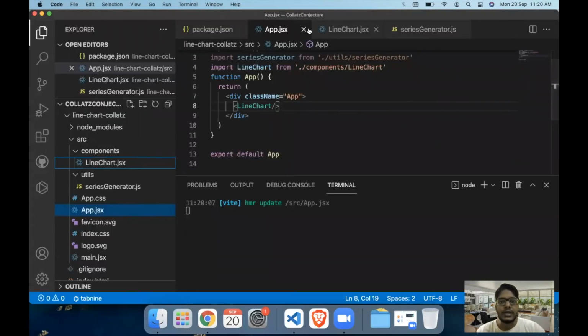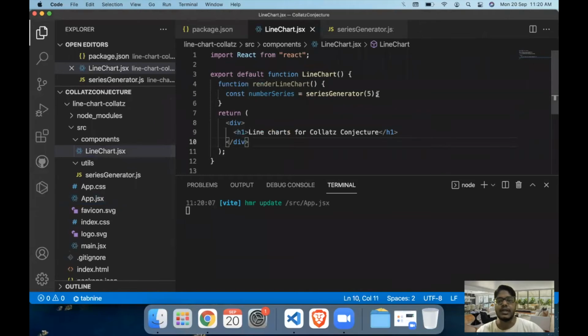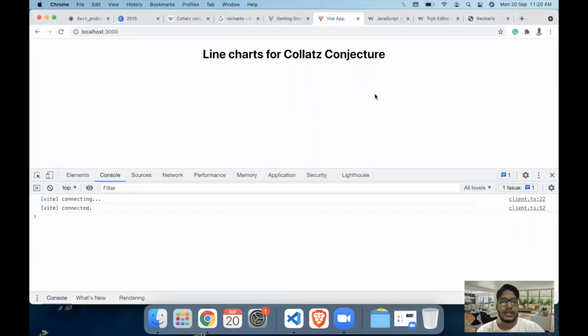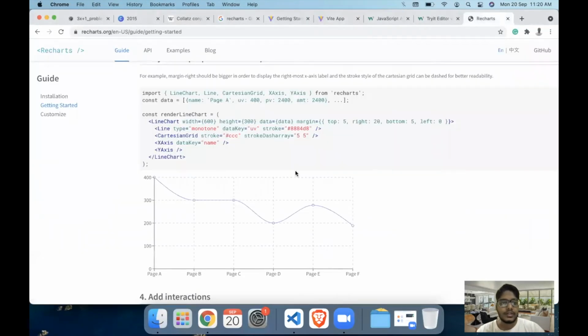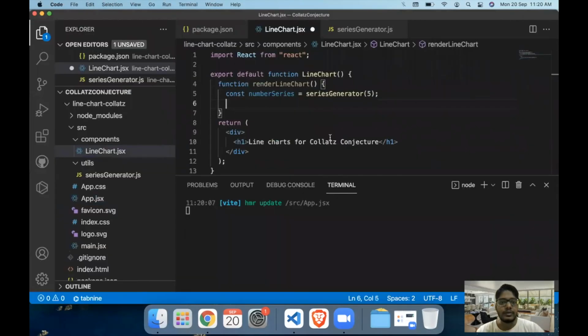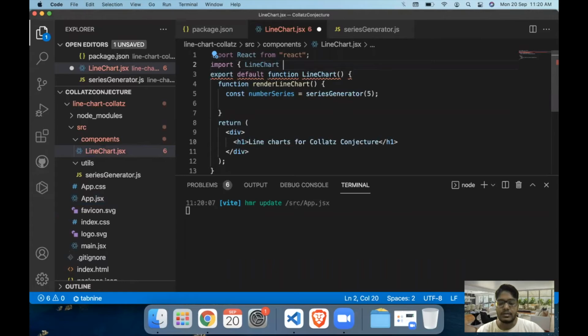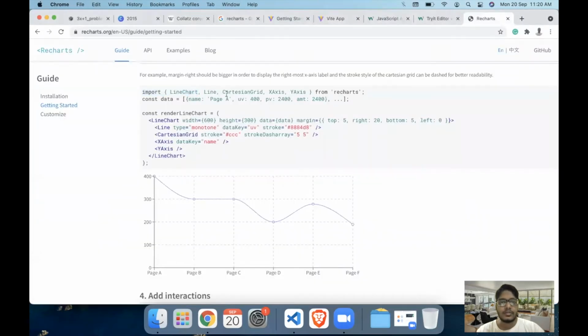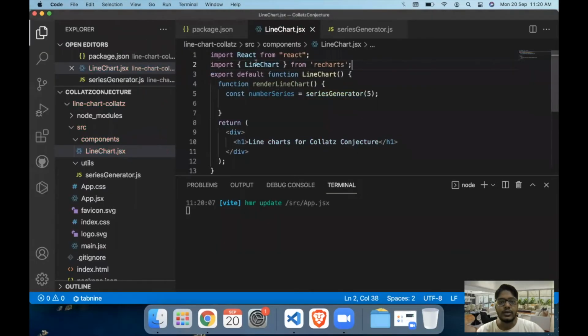So let's come back to line chart.js and let's start building into our line chart. And in case of Recharts, the first thing that we need to import is the line chart component, by which we can create the line chart. So let's import from recharts step by step. The first component that we are going to import is line chart itself.